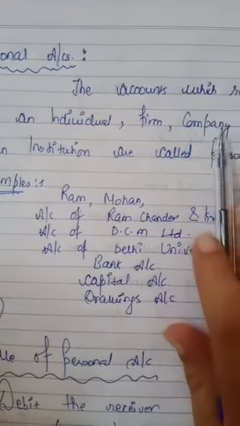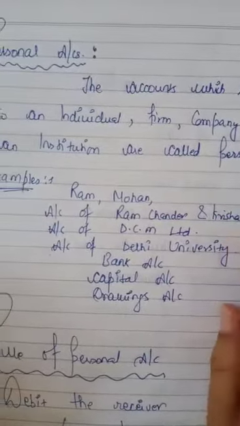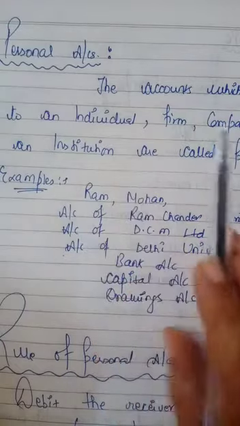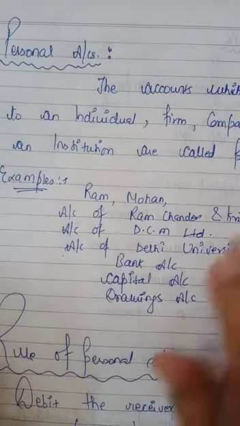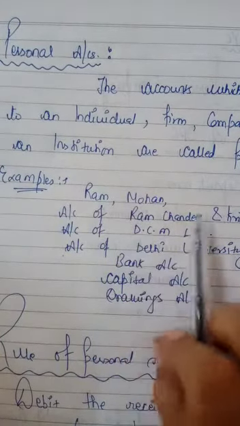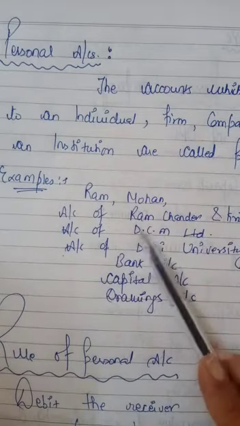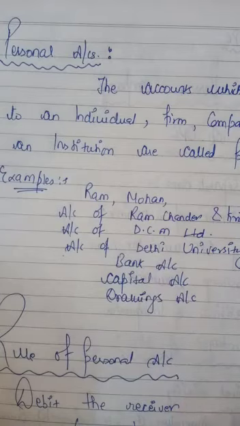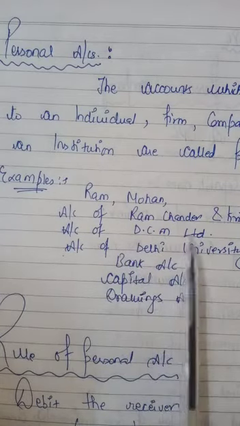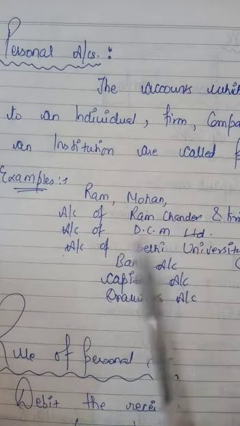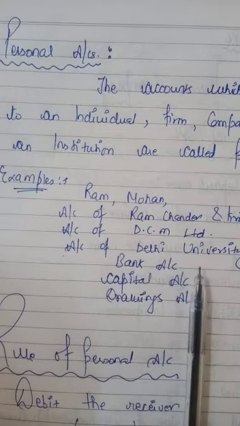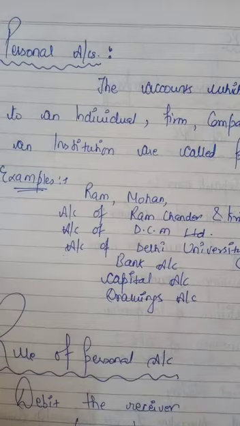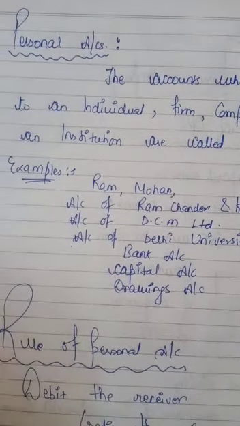The accounts which relate to an individual, firm, company or an institution are called personal accounts. Individual means Ram, Mohan, Shyam, Sohan. Firm means partnership firm, like the account of Ramchandra and Krishan Chand. Company, like the account of DCM Limited, or an institution like the account of Delhi University. Then bank account, capital account, drawings account are all part of personal accounts.